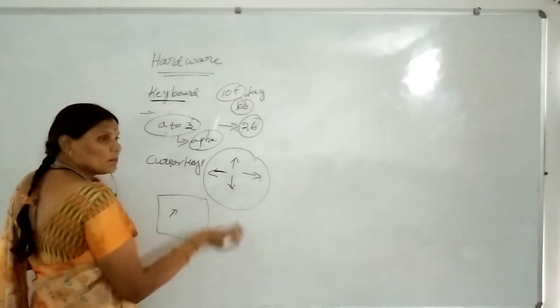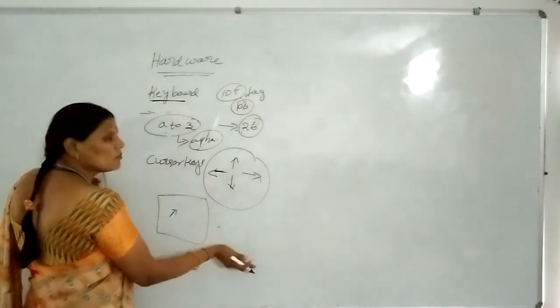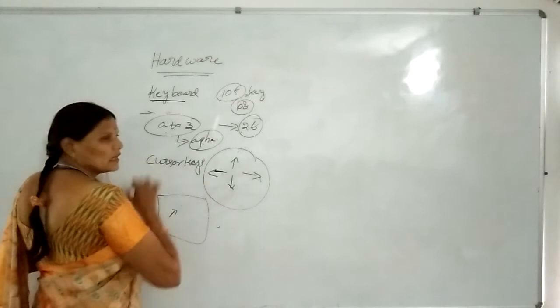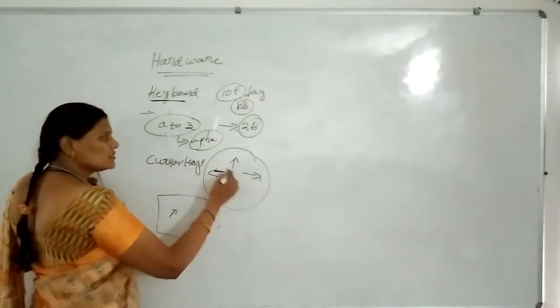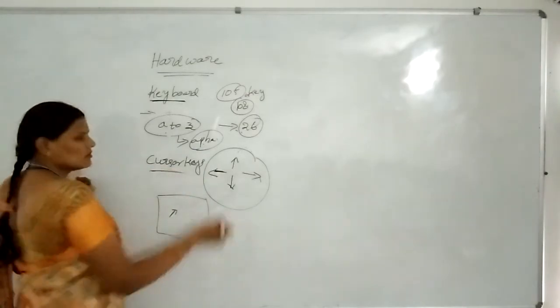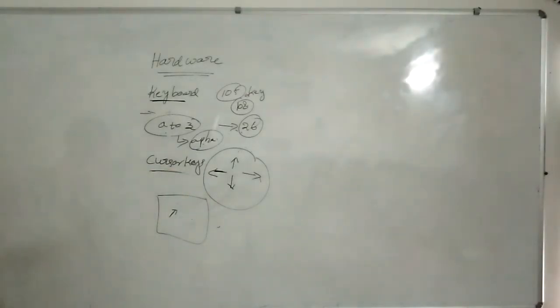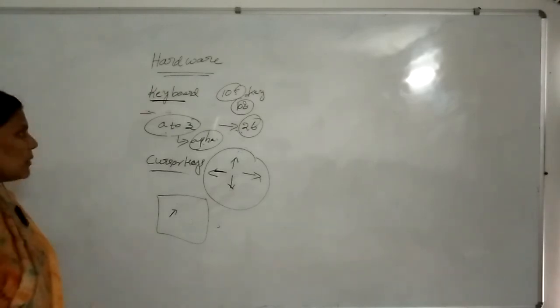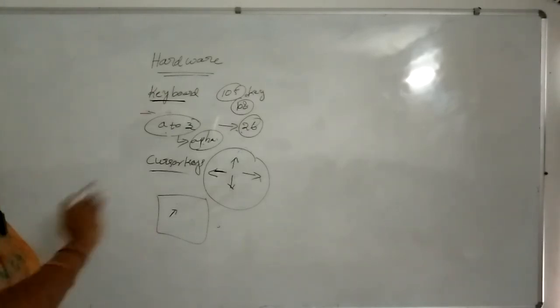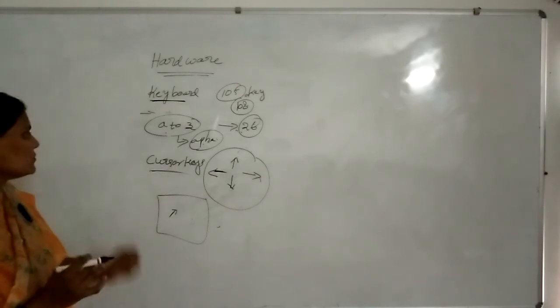Apart from that, if we need to move the page from top to bottom or bottom to top, we need to use the cursor keys. And if you want to move the page left to right or right to left, we are going to be using the cursor keys. What is the use of the cursor keys? Instead of using the mouse, we can go through the page, from one page to another, or left to right. If you want to move, we are going to be using the cursor keys.